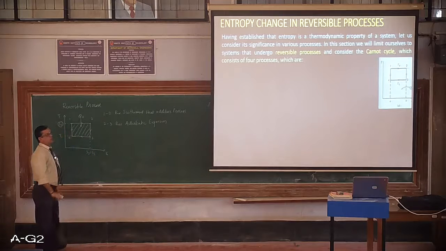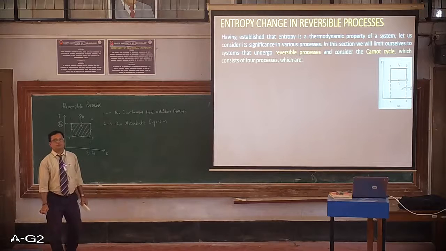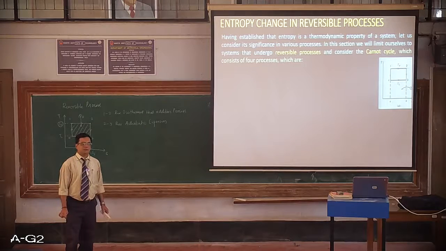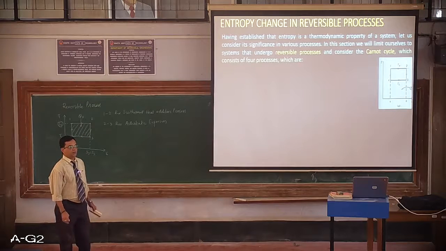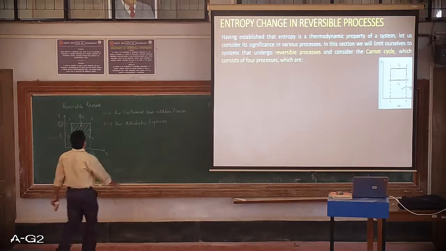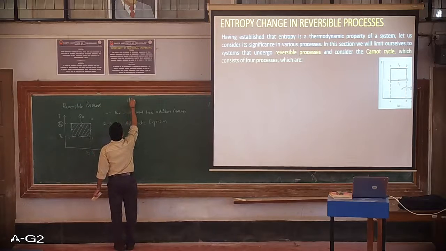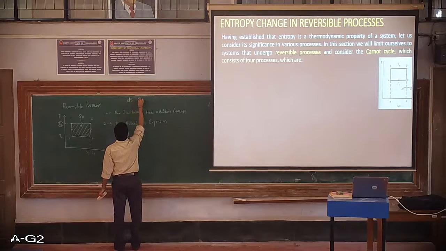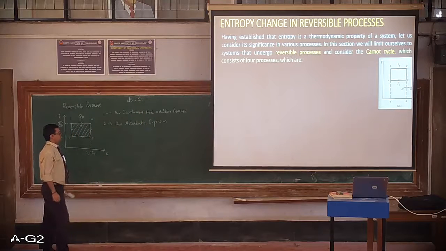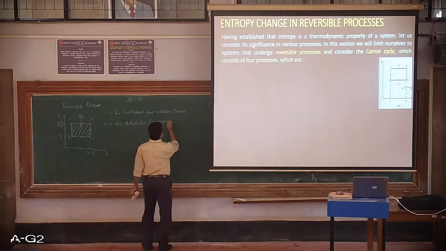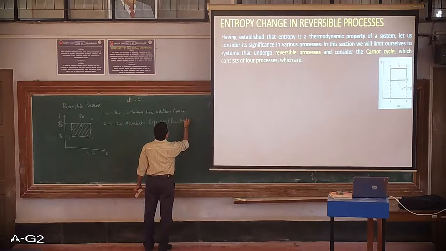This should be noted because for reversible processes always entropy change is 0. This is what the Clausius inequality also proves it, and we have already defined that for the value of ds, change in entropy is equal to 0 for an adiabatic, reversible adiabatic expansion. So this is also known as isentropic process,